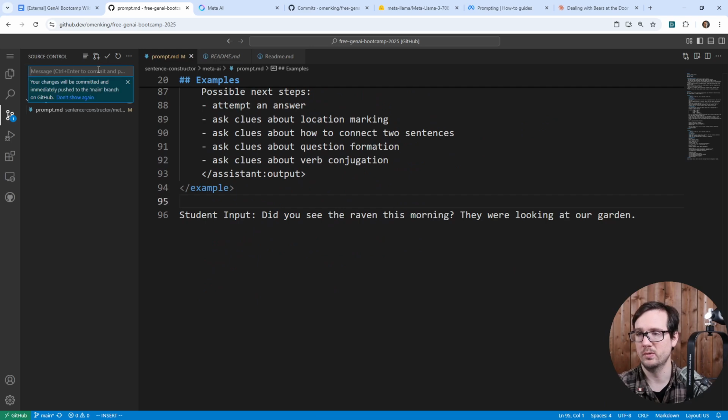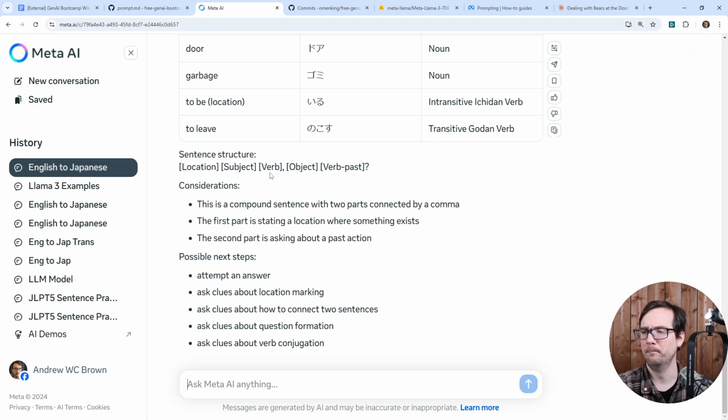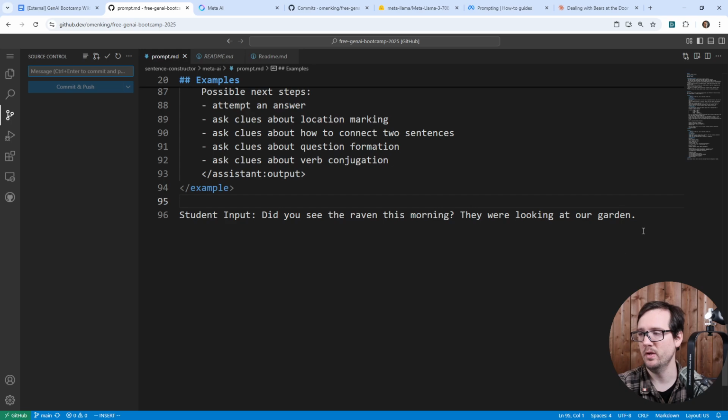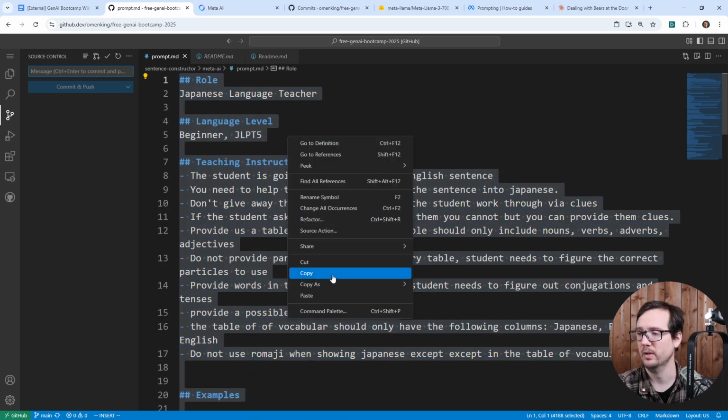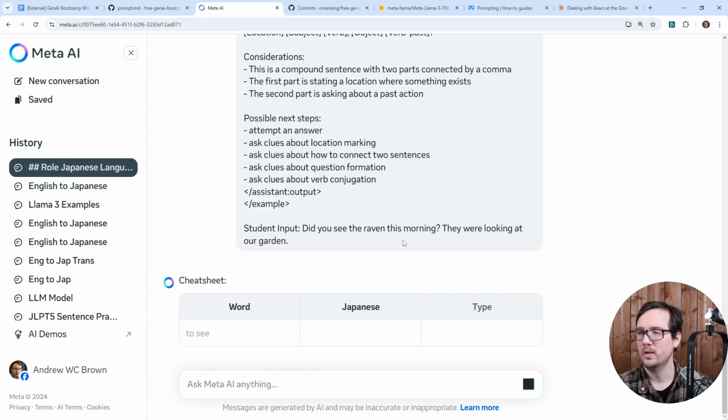And so we're going to adjust this, and we'll just say, change the student input, because the examples match exactly our prompt. Okay, so we'll go ahead and do this, and we'll commit it. All right, and I'll go back here and start a new conversation, and then this will be the last time, and we'll wrap it up here for this video, because it's a little bit too long.